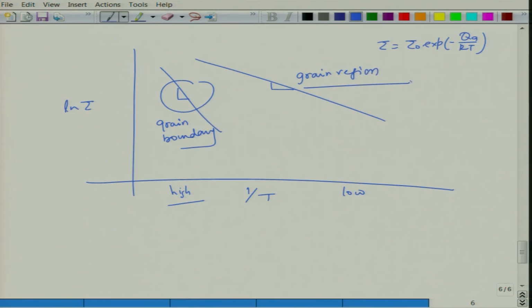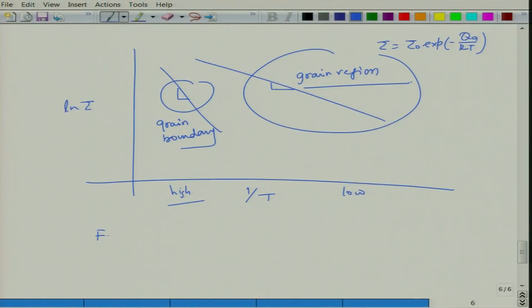They also have different frequency dependence, because the grain, for example this particular region on the right, may respond at higher frequencies, whereas the region that you see on the left, which is for grain boundaries, may respond at lower frequencies.